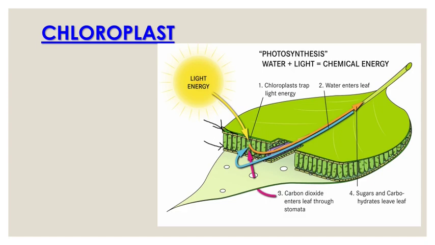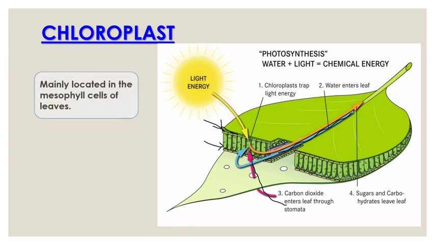If you see properly, these openings are stomata. Carbon dioxide is entering through the stomata. Light energy is trapped by the pigments that are present in the chloroplast in the mesophyll cells, and water is entering through the vascular bundles. The veins bring the water, especially the vascular bundle xylem, and then the food is prepared in the mesophyll cells in the chloroplast, and this food is then transported by the veins through vascular bundles like phloem to all the parts of the body.